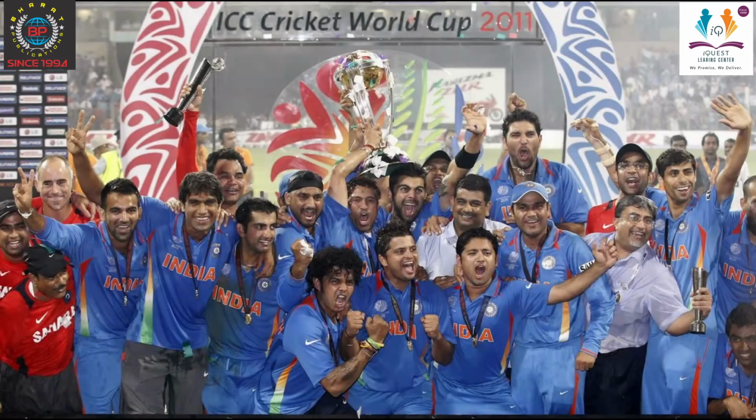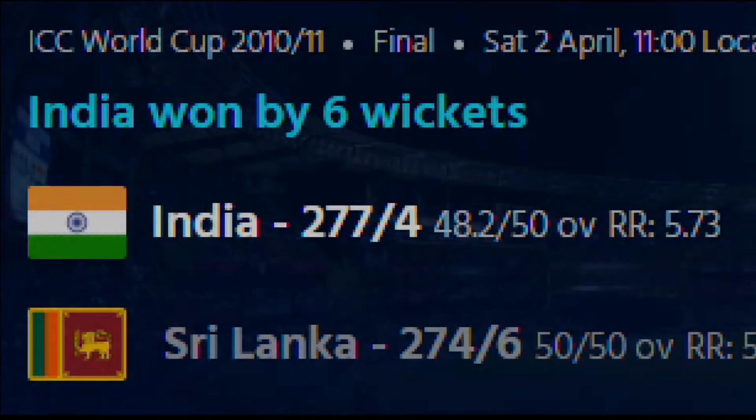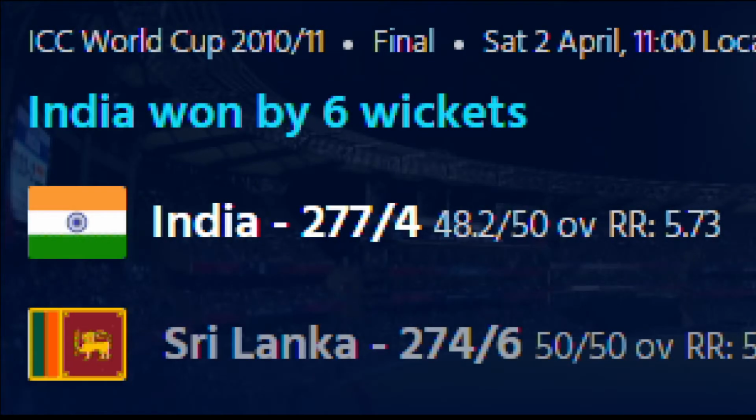Today I will explain statistics with the help of a match which was played on 2nd April 2011, India versus Sri Lanka, the World Cup final. So we will study mean, median, mode, and range with this cricket match. India won this match with 6 wickets.